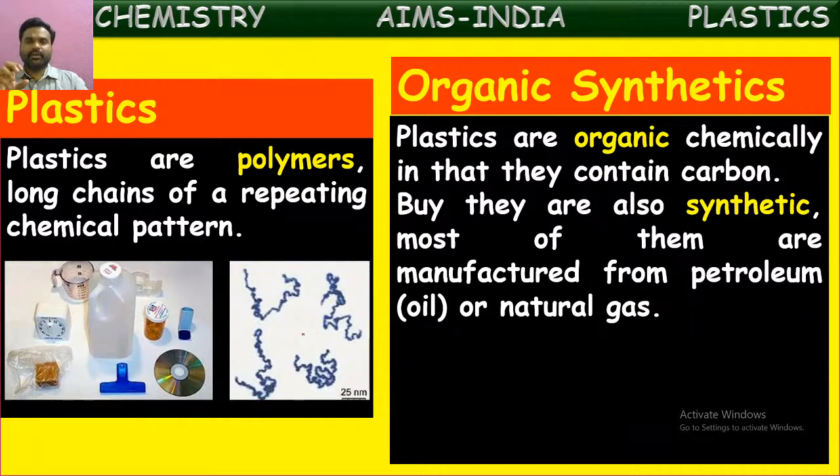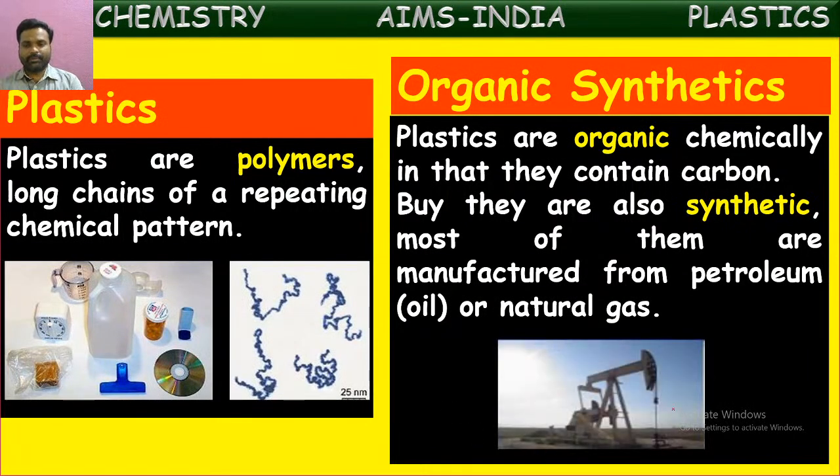So here plastics are organic because they are made up of carbon compounds, and at the same time these plastics are synthetic also, just like the synthetic fibers. These plastics are synthetic in nature because they are derived from naturally existing substances like petroleum and natural gas. From petroleum, these organic compounds are separated. From the same, these plastics are also derived.